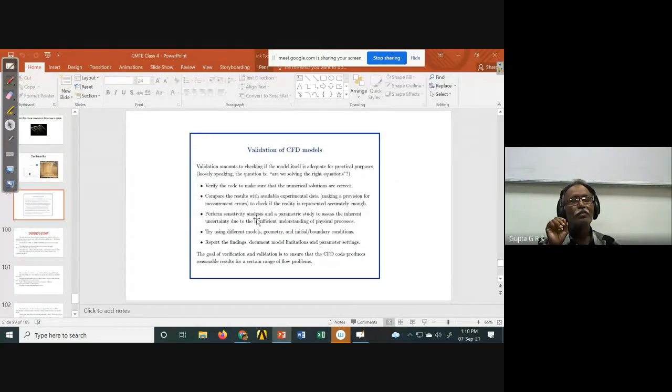Okay, as I told, validation means I have to do the code. So I am doing the code. I have to say that it is working. I have to prove my code is working, right? So I should have some existing results. Suppose I am doing a turbulence problem. A turbulence problem should work with laminar problem also.